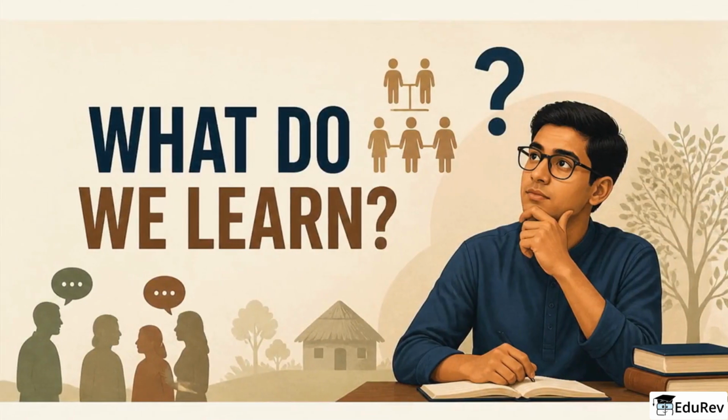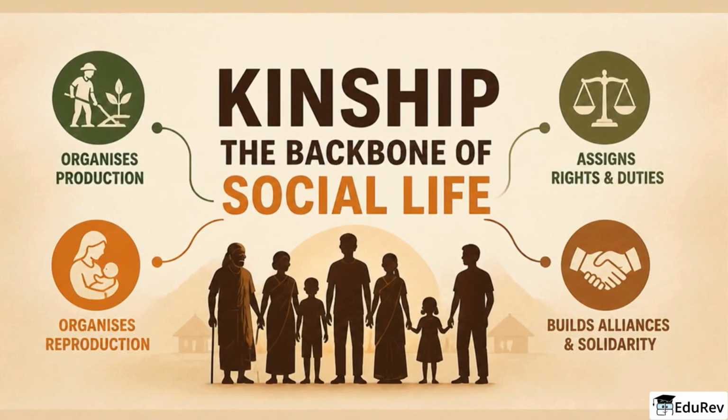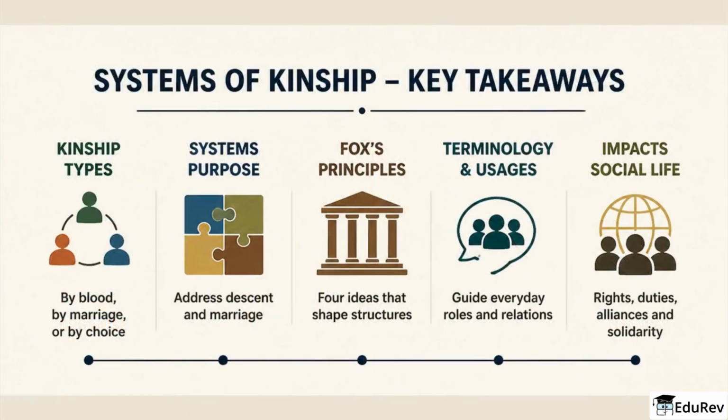So, what do we learn from all this? The big idea is that kinship is the backbone of social life. It organizes production and reproduction, assigns rights and duties, and builds alliances and solidarity. Let us quickly remember. Kinship types are consanguineal, affinal, and fictive. Systems solve descent and marriage problems. Fox's 4 principles shape structures, and terminology plus